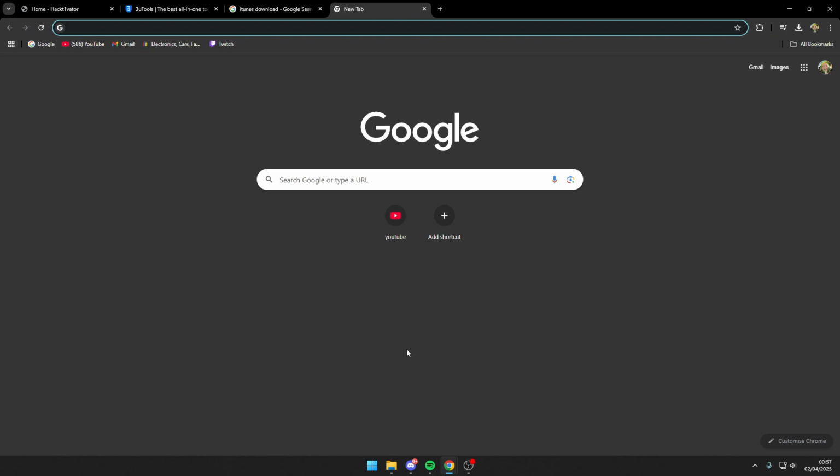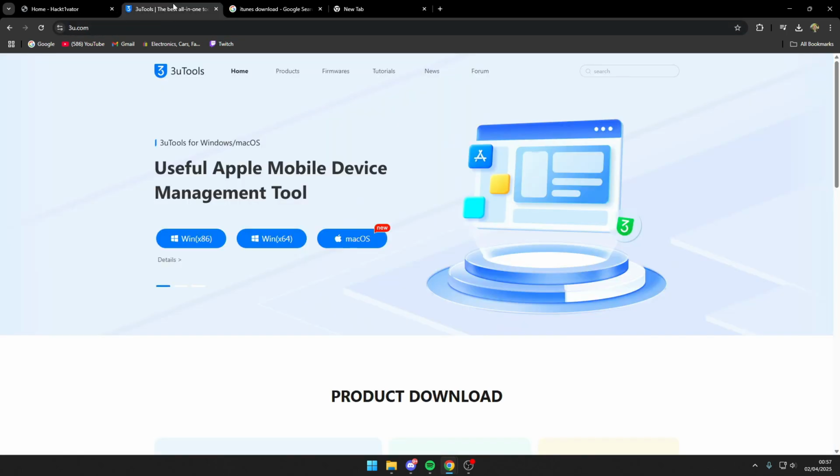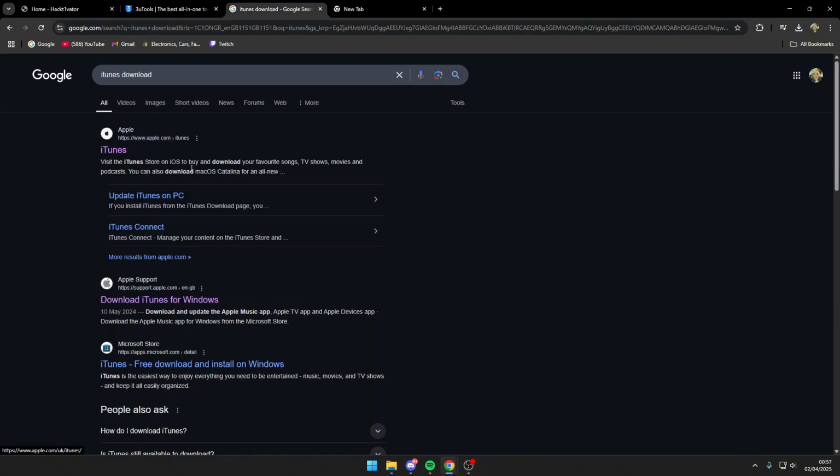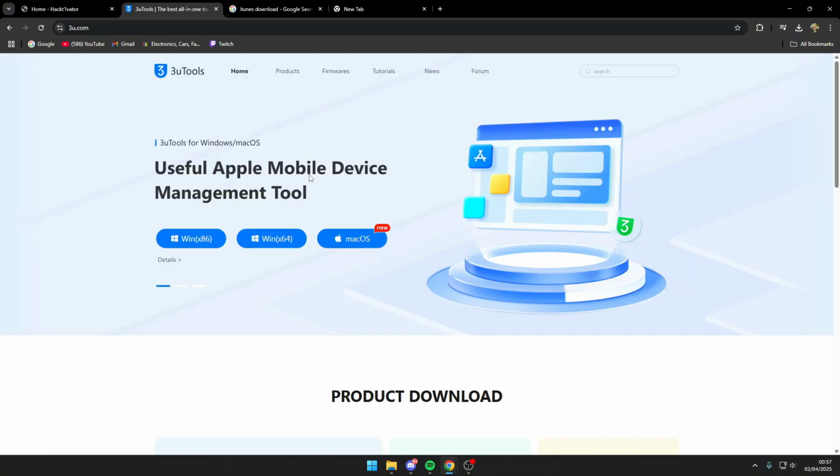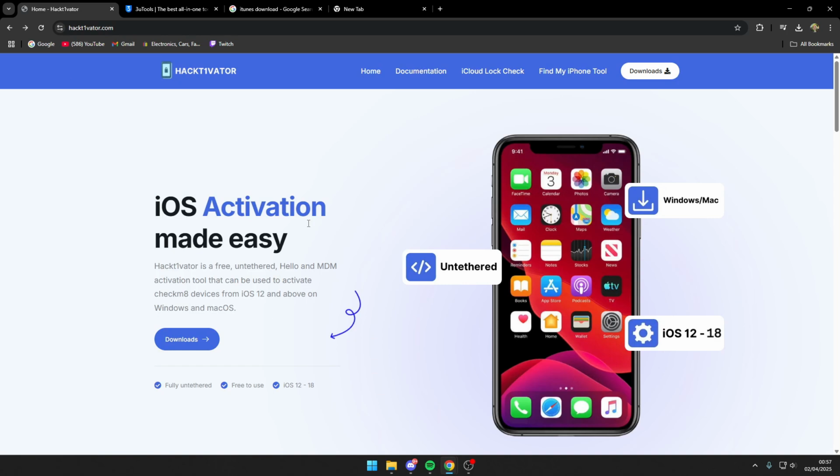In the last video I uploaded, I forgot to show you guys how to install all the apps needed to bypass your iCloud locked slash baseband locked iPhone. There are three apps that you're going to need: Hacktivator, 3utils, and iTunes. iTunes is for 3utils, and 3utils is for Hacktivator to recognize the device. So when you type up Hacktivator, it'll be in the description of this video and the video before this.